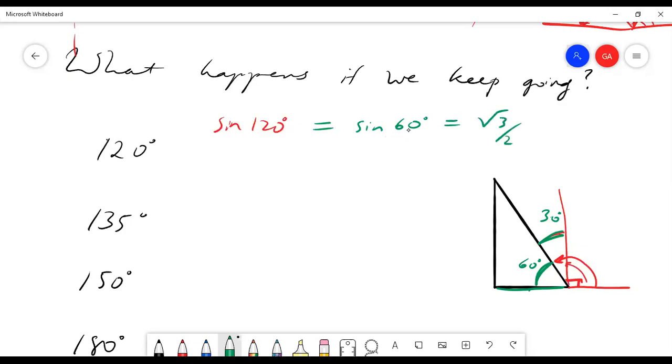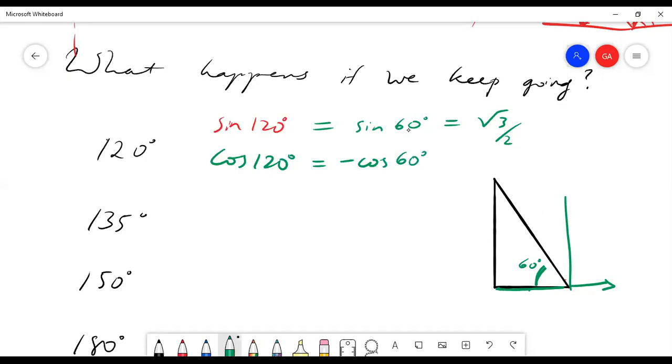But okay, I know that this is sort of a lot to get your mind around because we're going in a negative direction and we have negative angles. Okay, can someone tell me what the cosine of 120 is? Now this is where it gets a little trickier because it's not just the cosine of 60. Remember, cosine is adjacent over hypotenuse, but now our adjacent leg is in the negative direction. See, this was our positive x direction. And now our adjacent leg is negative. So this is equal to negative cosine of 60. Okay, and negative cosine of 60 is negative 1/2.